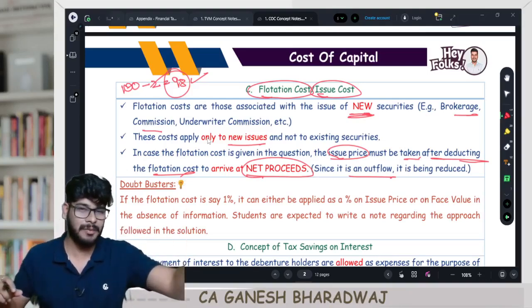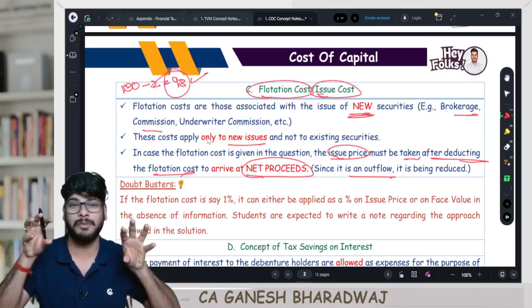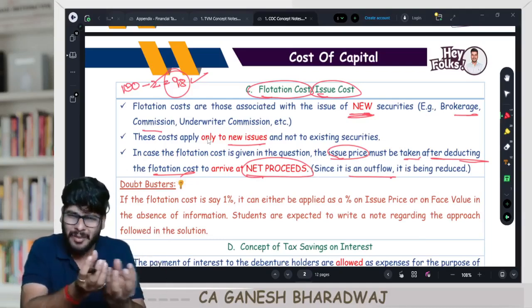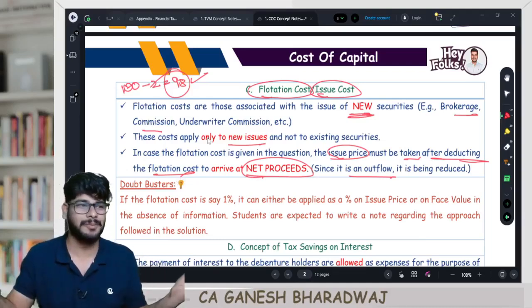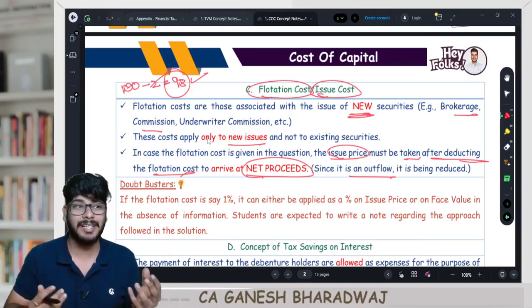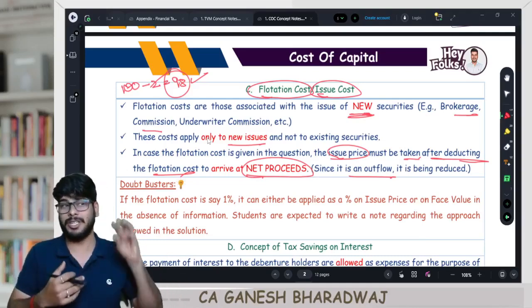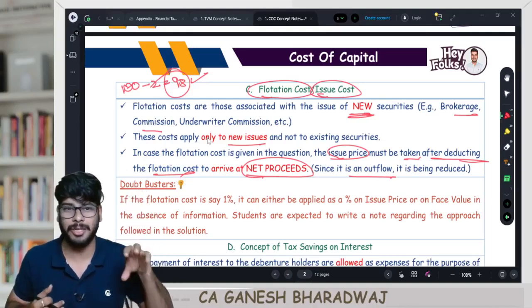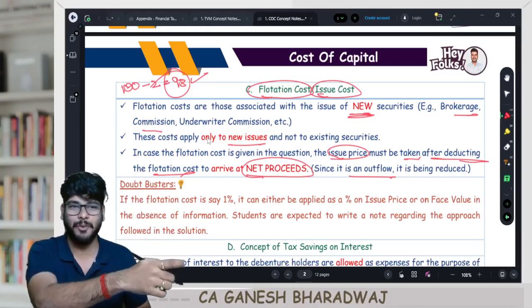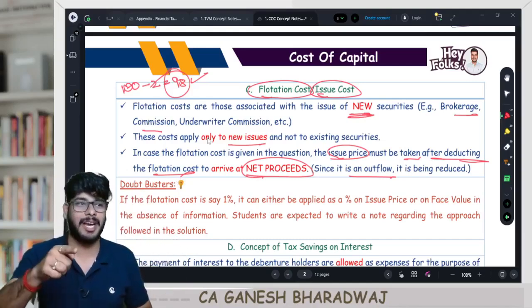Your cost of return from the viewpoint of the investor is equal to cost from the viewpoint of the company, subject to some exceptions. The first exception is when there is a change in any cash flow, because of the presence of something like flotation cost. In that case, my cost calculation will consider the flotation cost. Is the flotation cost borne by the investor? No. So from his viewpoint, he will not consider this, but from my viewpoint, I am considering it.